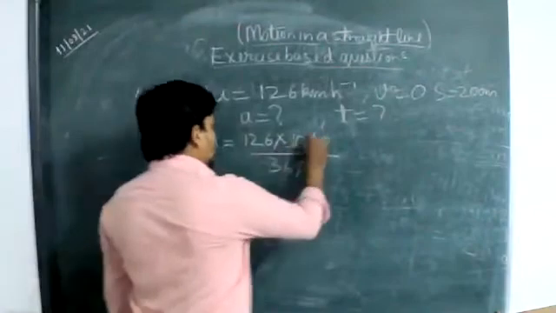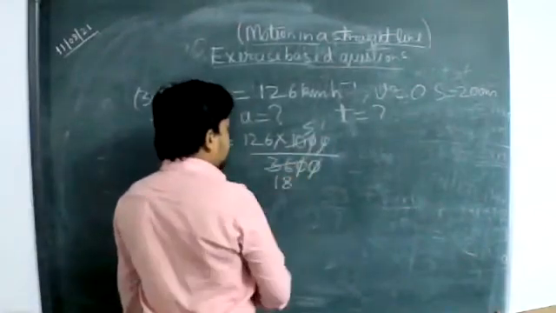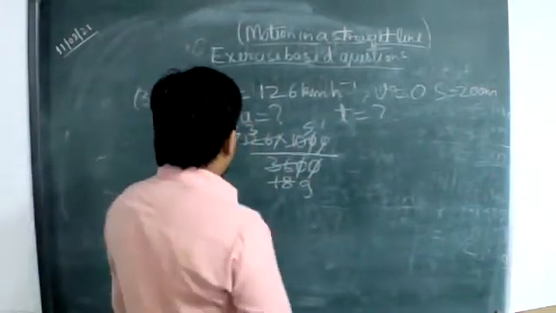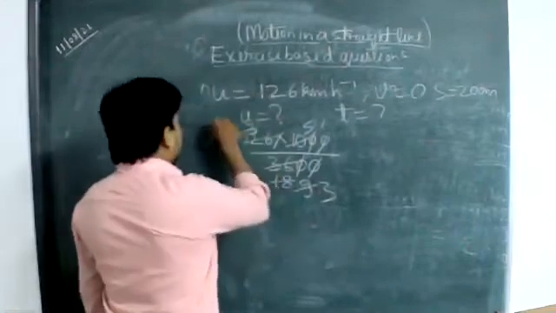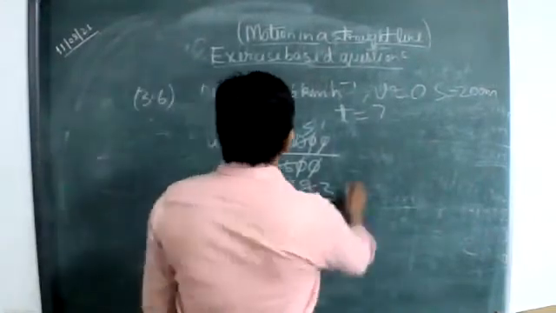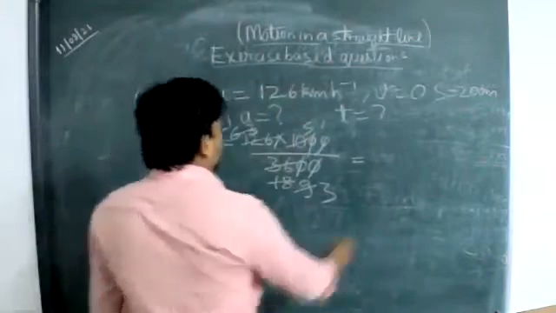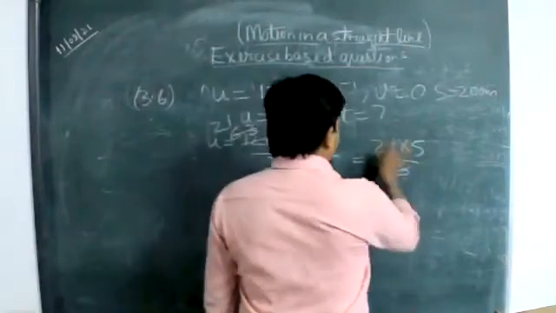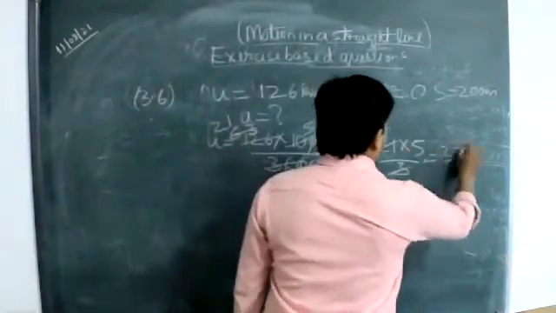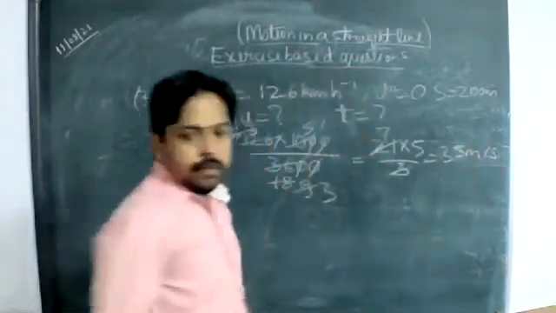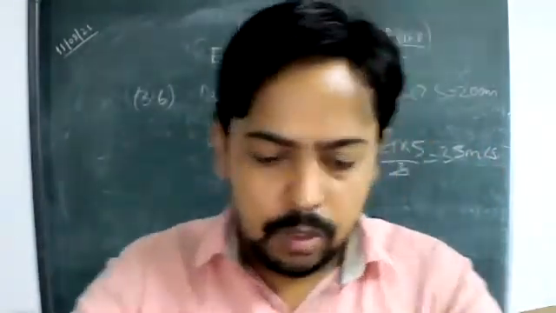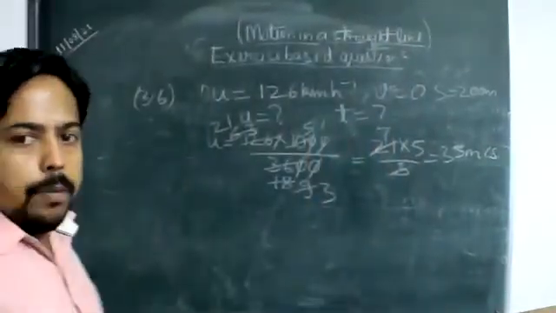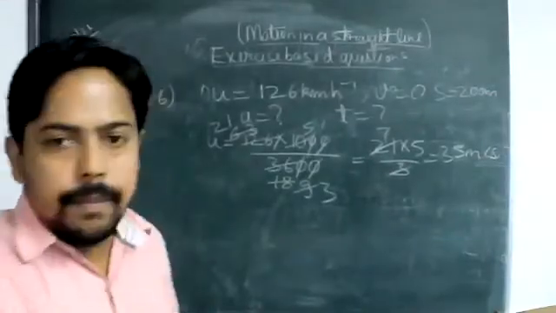So it will be 21 into 5 upon 3. 3 7s are 21. 35 meters per second. This much is coming. You people can calculate. I hope that this much will come after reduction.